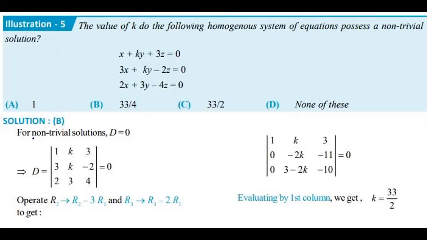Non-trivial solution means what is the condition here, dear students? That's why I'm taking examples. The determinant should be 0. Directly we can expand.